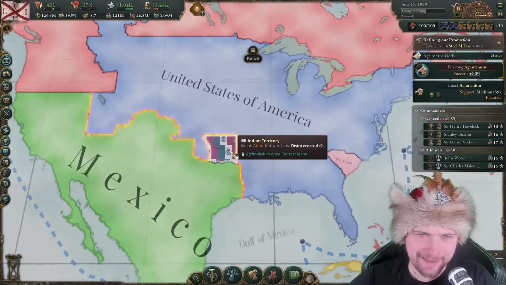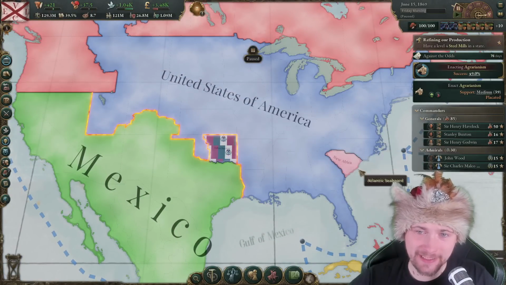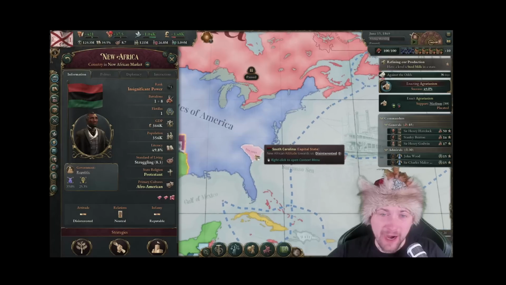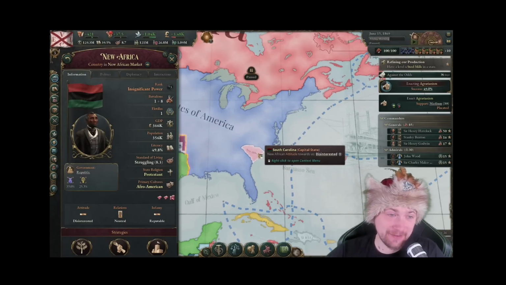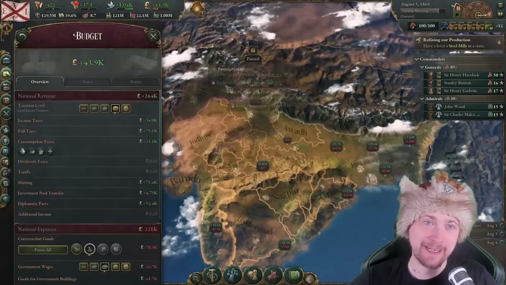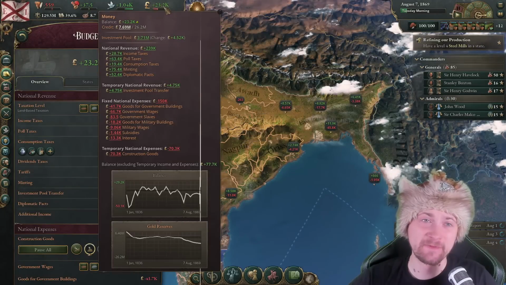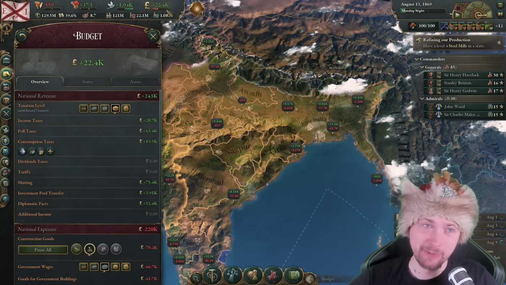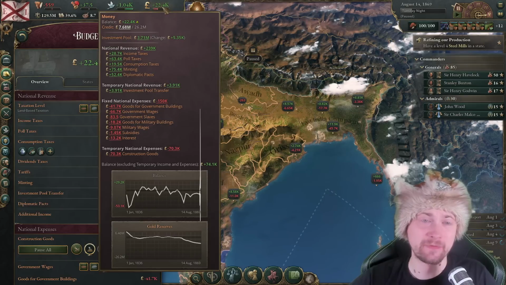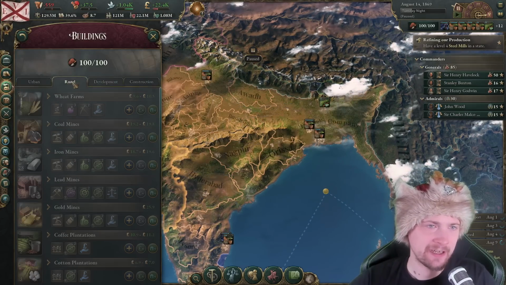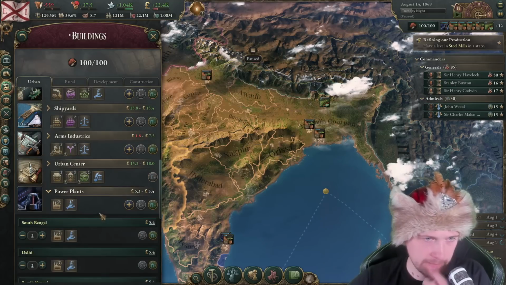Ooh, take a look. Looks like Mexico is actually winning a war against the USA. Yes, guys, with agrarianism enacted, I immediately got around 23 of additional tax. Is this going to update again after another week? Right now I'm lacking bureaucracy on the other hand, so I have to go ahead and work on this.